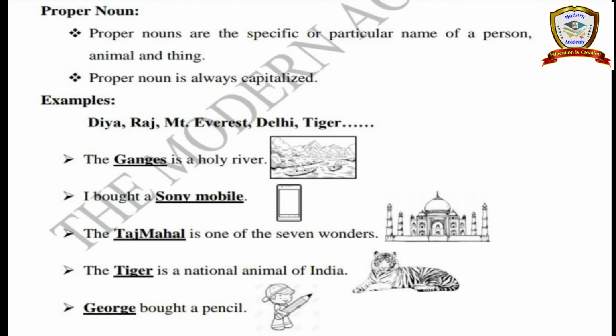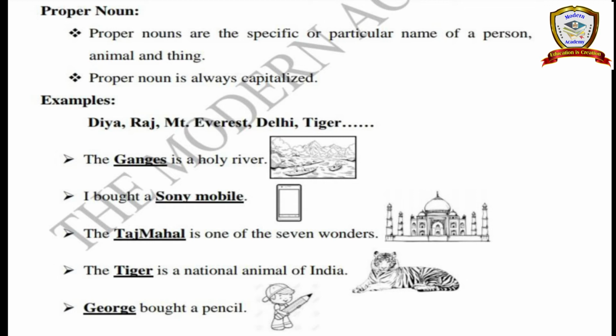See, examples. Diya. So Diya is one particular girl's name, yeah. Next, Raj. Raj is one boy's name. Mount Everest, that is one of the mountains, yeah. And next, Delhi. So Delhi is one of the place names. Next, tiger, one of the animals, yeah. So here it is specifically, particularly saying about one person or one thing or one animal's name, yeah. So that is known as proper noun.